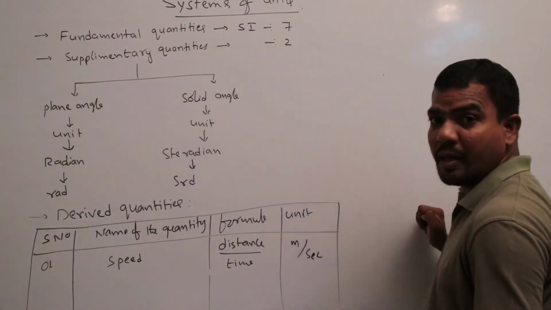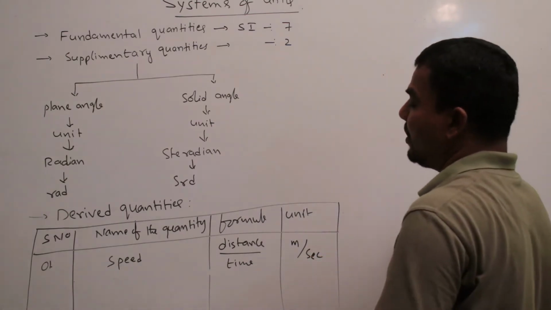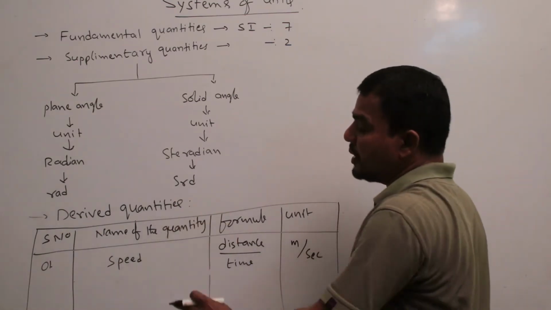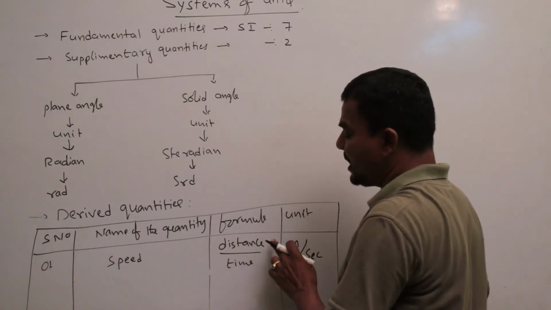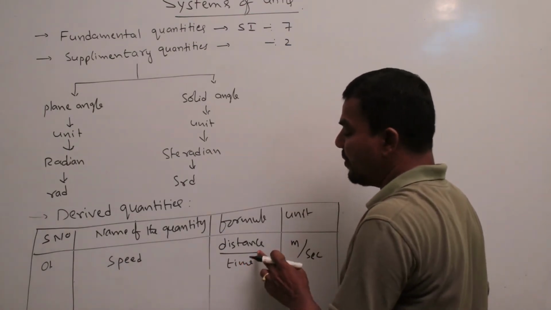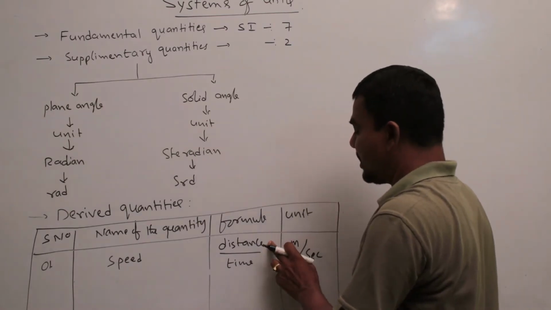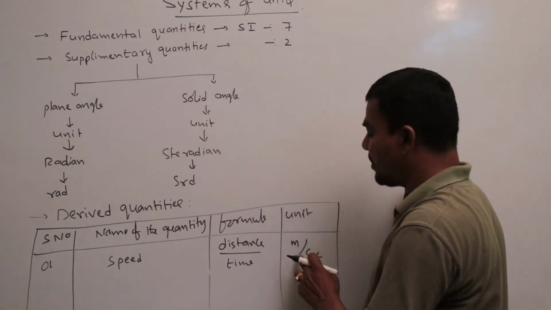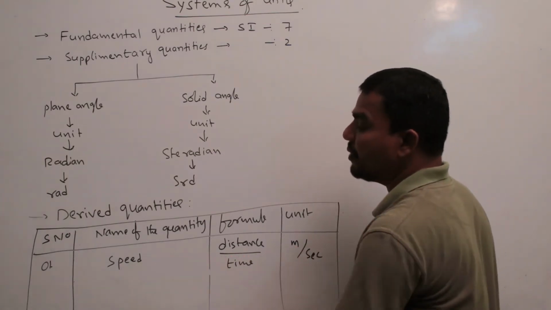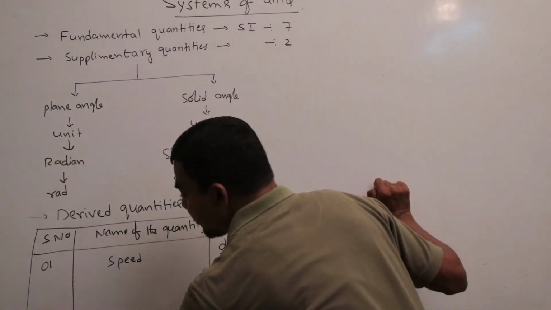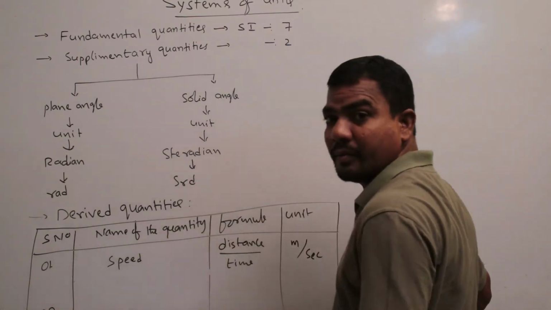Speed is a derived quantity, derived from distance and time. So meter by second is the unit of speed. Okay. Next one, second one.